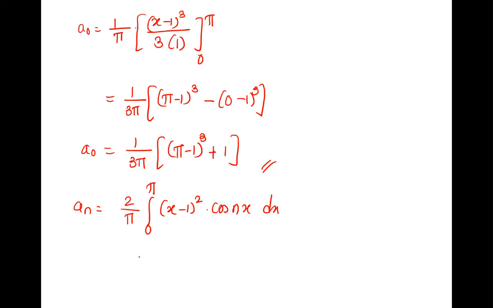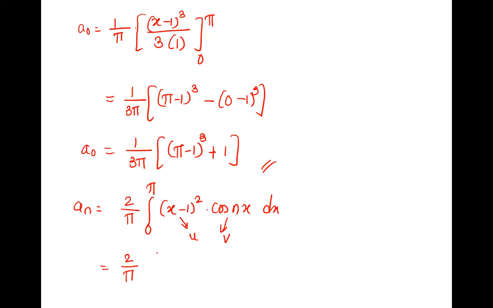Which function is u? The first function, x minus 1 bracket square. Why is it u? Because after some derivatives it will be 0. And this is your v, because it is an integrable function. Do you know these conditions for Leibniz? Yes, choose a u and v.